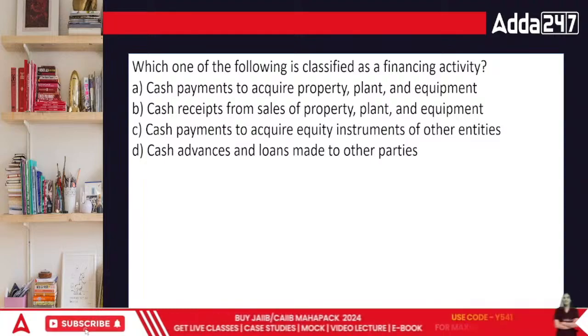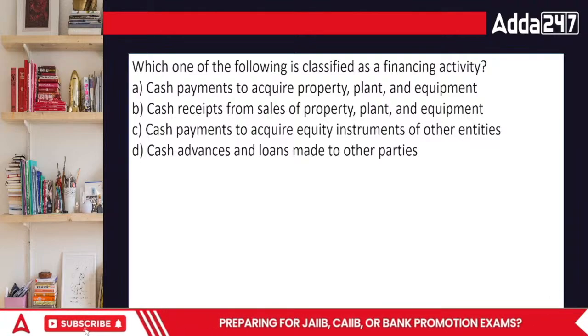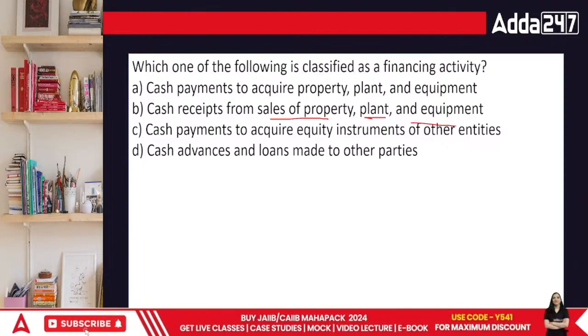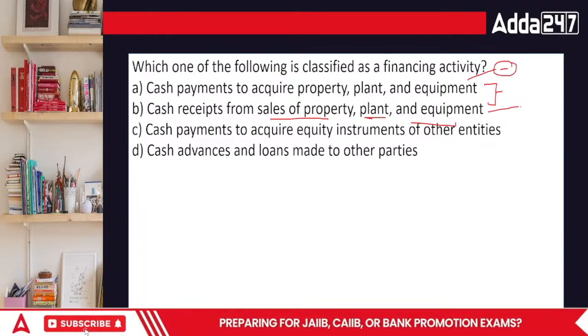Cash payments to acquire property, plant and equipment. This is an investing activity because we are looking at assets altogether. Second is the cash receipts from the sale of property, plant and equipment. This is also a part of investing activities. In the first one, this is payment, so this would be a minus, and this would be a plus.